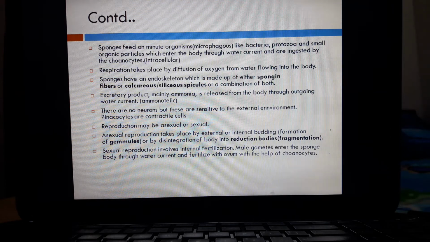These are generally ammonotelic. What is ammonotelic? Why ammonotelic? Because their excretory product is ammonia. The organisms in which the excretory product is ammonia are known as ammonotelic.